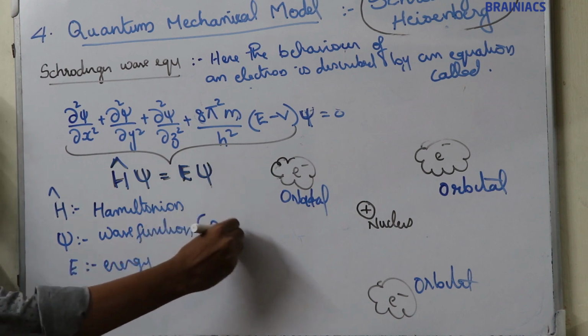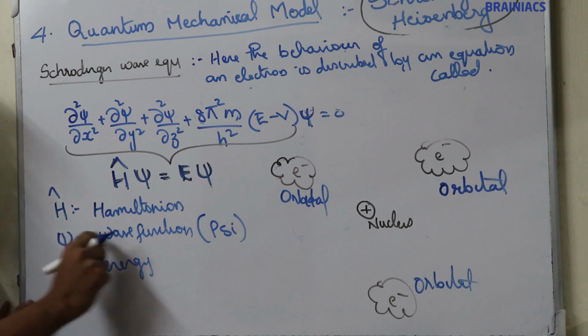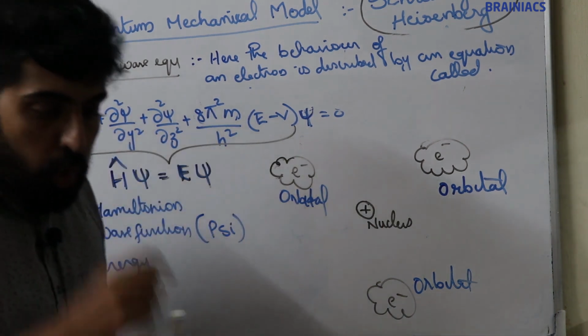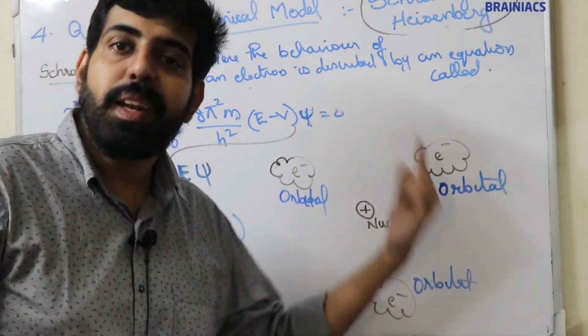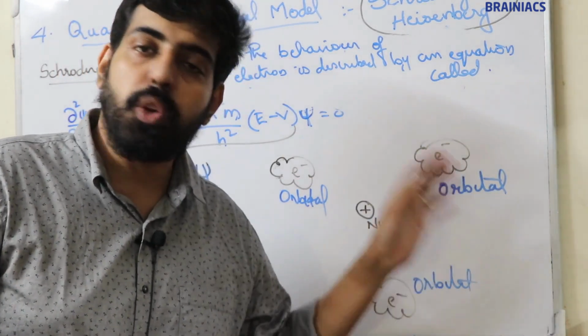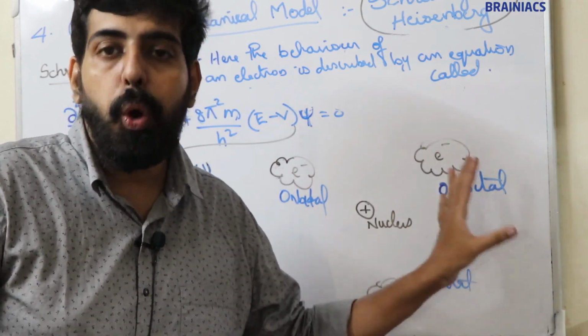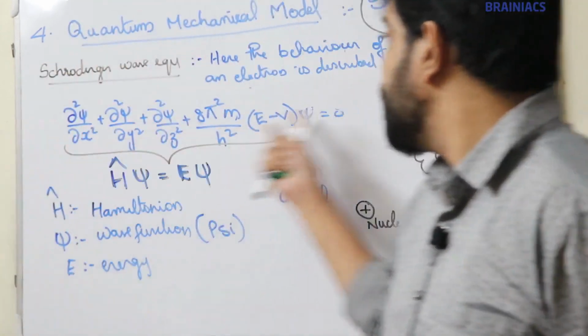Psi, P-S-I. This is called psi. Psi is wave function. So, to find the orbitals around the nucleus, to find the region where there is maximum probability to find an electron, those regions are known as orbital. To find the orbital, we have to solve Schrodinger wave equation.